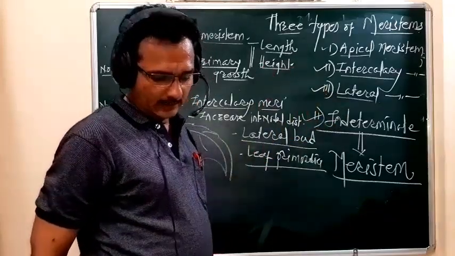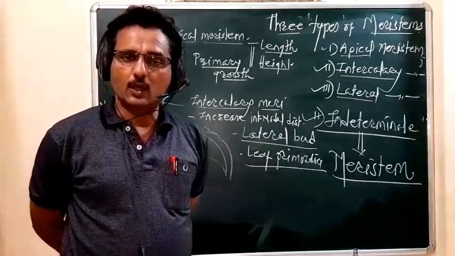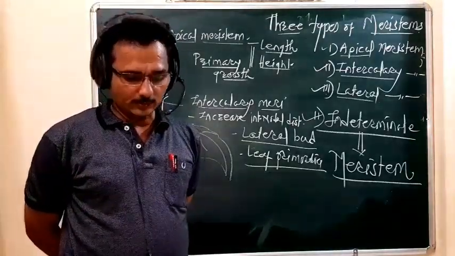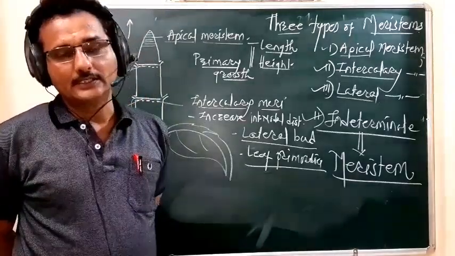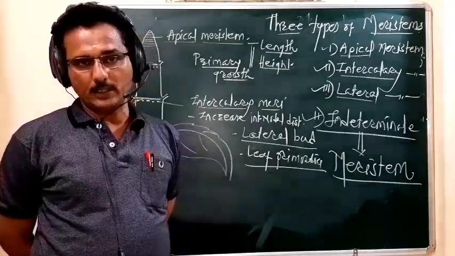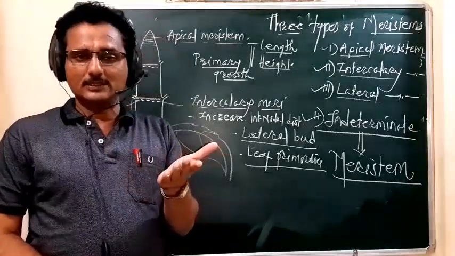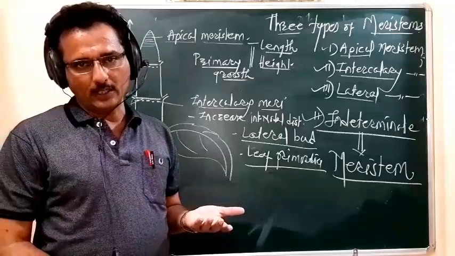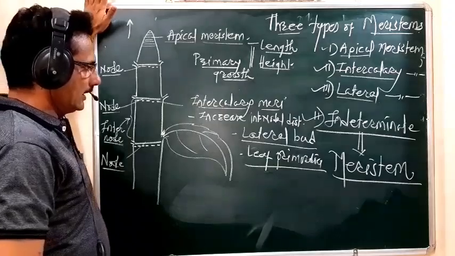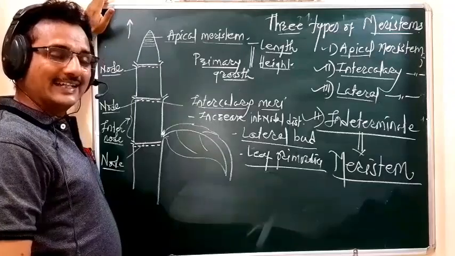So what is that lateral meristem? Students, that lateral meristem is located all along the lateral side of the stem. And this lateral meristem is seen in case of angiosperms, and also in case of gymnosperms. In the previous member, that is in case of pteridophyta, it is not reported. So remember, this lateral meristem is seen in angiosperms and gymnosperms, and it is situated all along its lateral side.